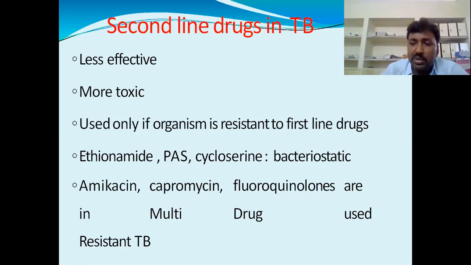If Mycobacterium tuberculosis becomes resistant to the first line anti-tuberculosis drugs, then the second line TB drugs are preferred. So ethionamide, para-aminosalicylic acid, cycloserine, which acts as a bacteriostatic, viomycin, capreomycin, and fluoroquinolones are used in multi-drug resistant tuberculosis.